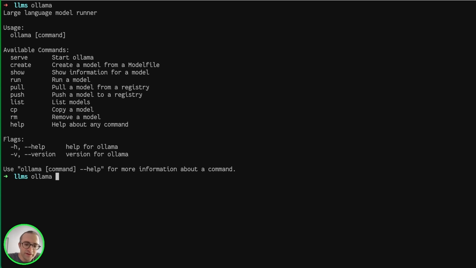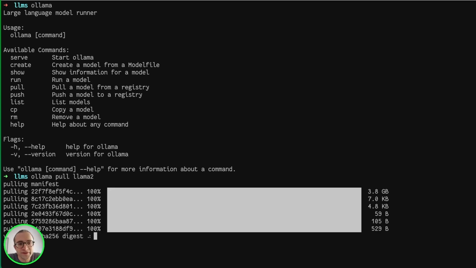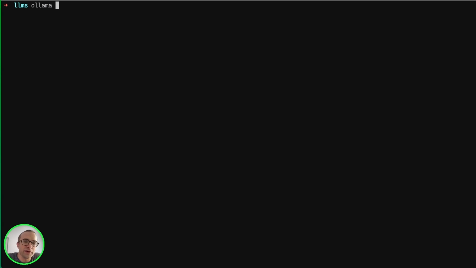And the first thing we need is to pull a model. We saw that we have a Llama2 model available. So this is the first step, to pull the model. And next we run ollama run and the model name, and it should start a command line session. We can talk with the model here.